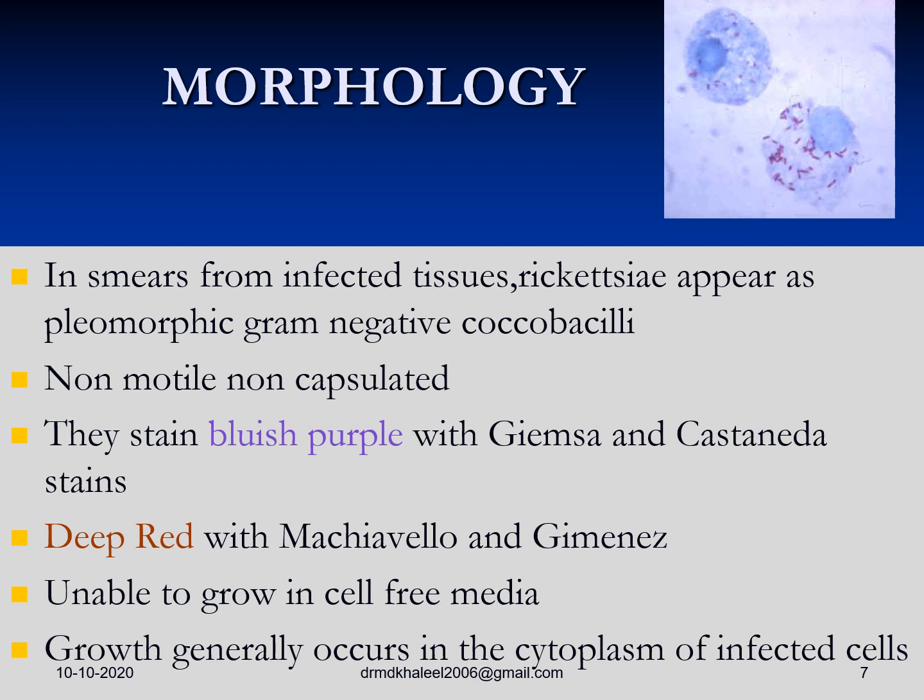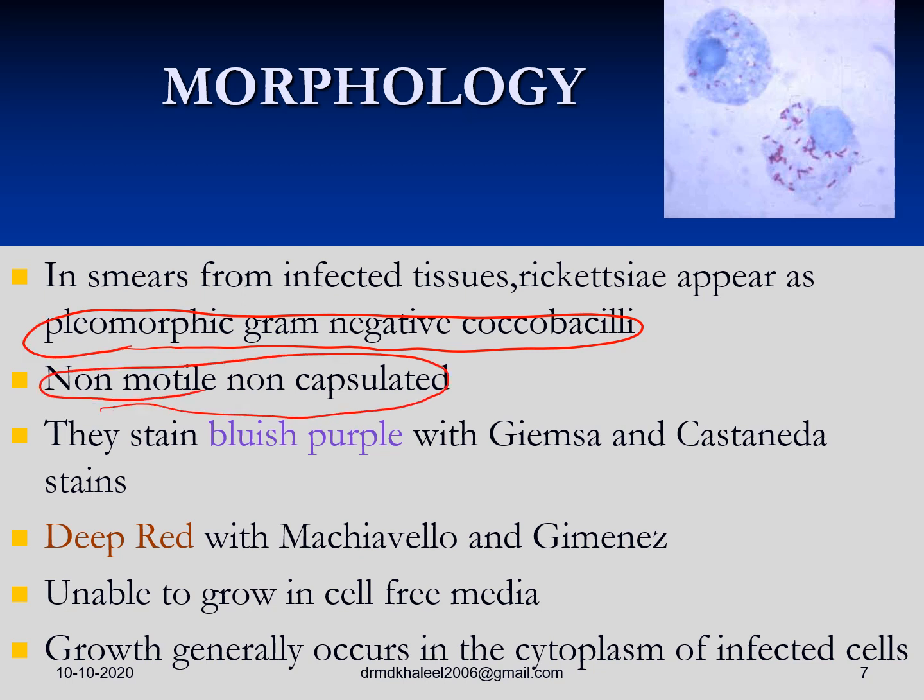Fine, let's talk about Rickettsia rickettsii. Almost all Rickettsia appear as pleomorphic gram-negative cocobacilli, nothing new to learn. Non-motile, non-capsulated, nothing new to learn. As they are obligate intracellular organisms, they stain bluish purple with Giemsa and Castaneda stain, and they stain deep red with Machiavello and Gimenez stain.